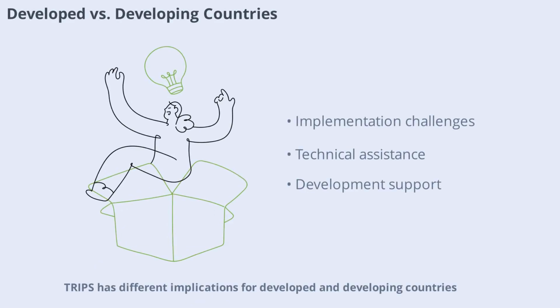TRIPS has different implications for developed and developing countries. While developed countries often have strong IP systems in place, developing countries may face challenges in implementing and enforcing TRIPS standards. The agreement aims to support development by allowing for gradual implementation and technical assistance, but debates continue over whether it strikes the right balance.